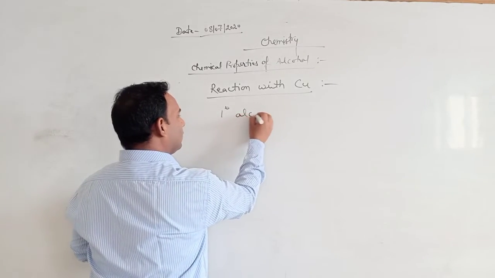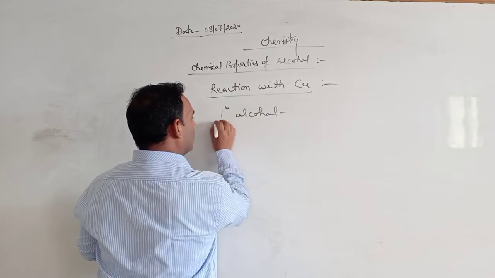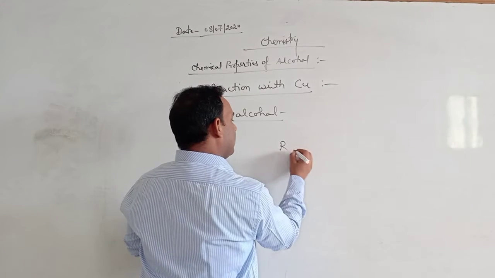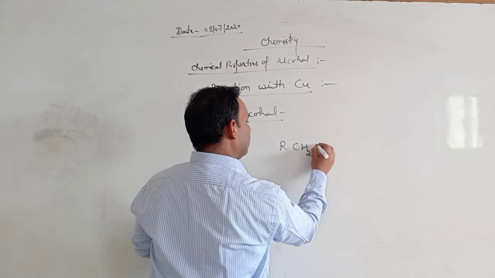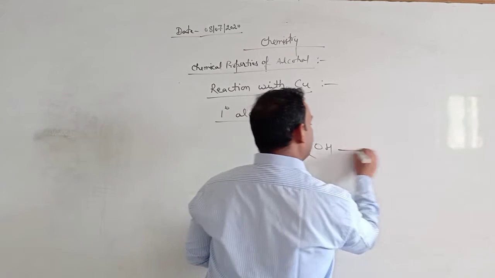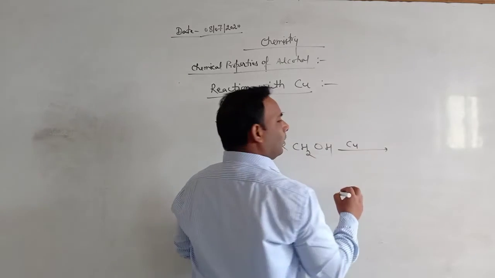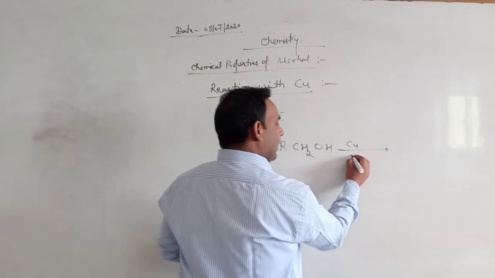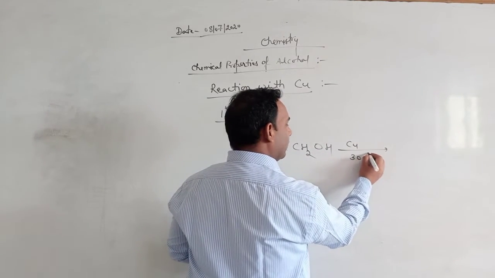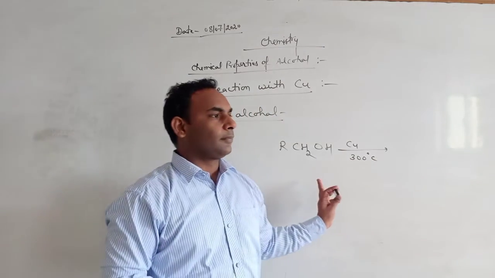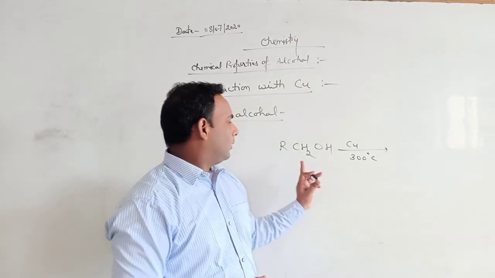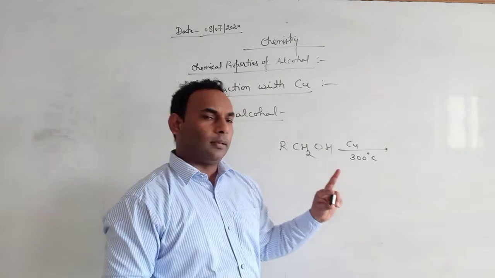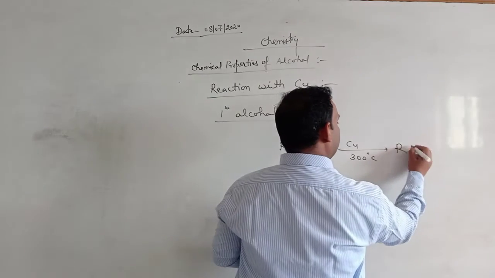When any primary alcohol is heated over copper catalyst at 300 degrees C temperature, then we get aldehyde.